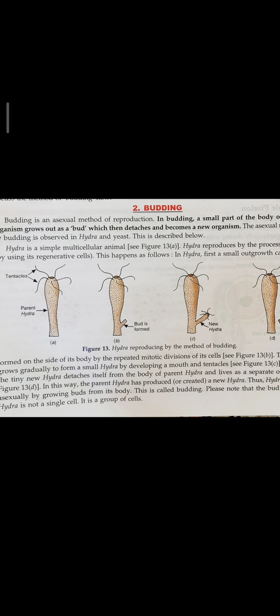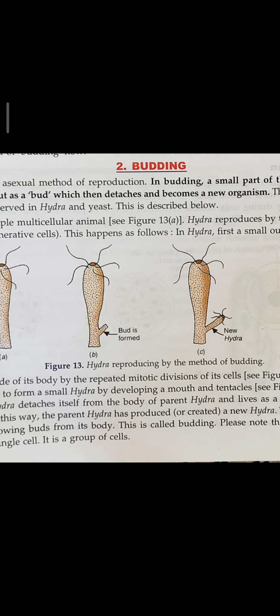Budding is an asexual method of reproduction. In budding, a small part of the body of the parent organism grows out as a bud, which then detaches and becomes a new organism. Asexual reproduction by budding is observed in Hydra as well as in yeast.